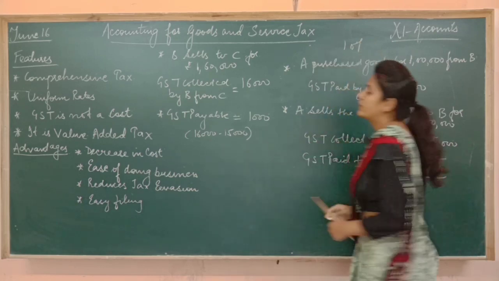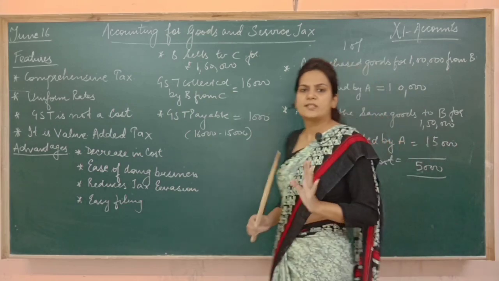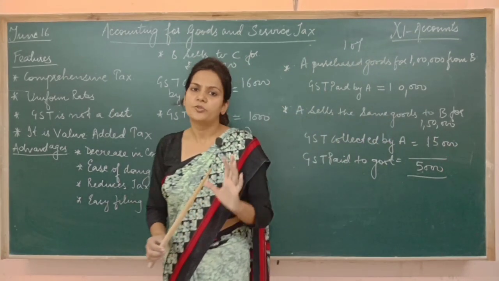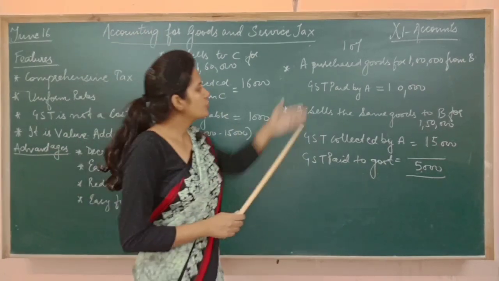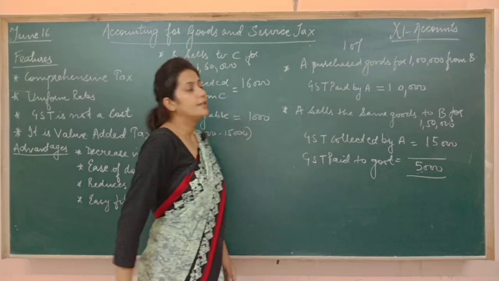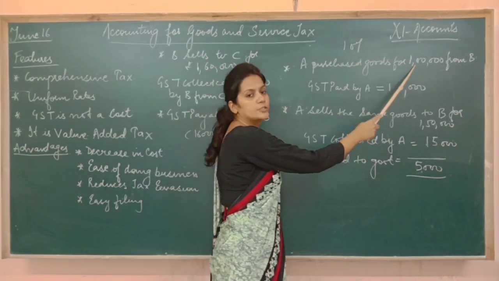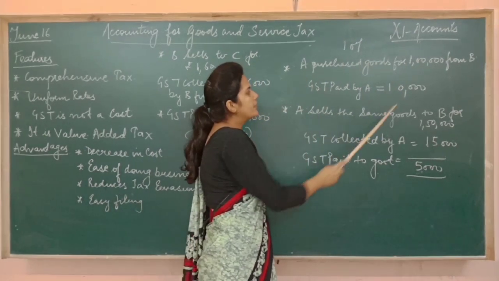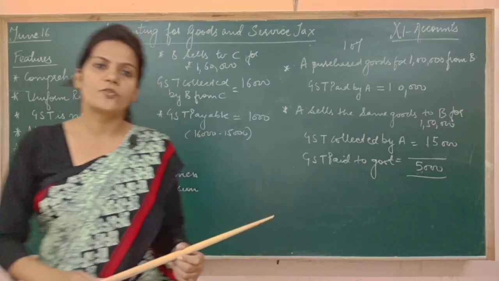Just to make the calculations easy, I have taken the rate at 10%. Otherwise, 10% is not under the slab rates. You know the slabs are 0%, 5%, 12%, 18% and 28%. Just to make the calculation easier, I have taken 10%. Now A is going to pay the tax. It means A will pay 10% on this 1 lakh. A will give 10,000 to B and B will collect 10,000 from A.